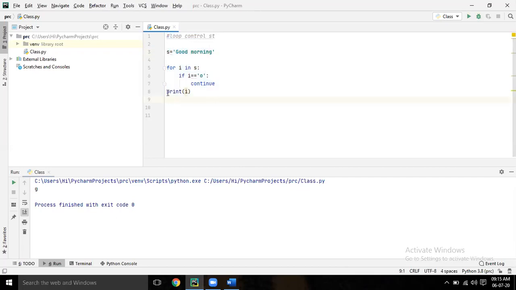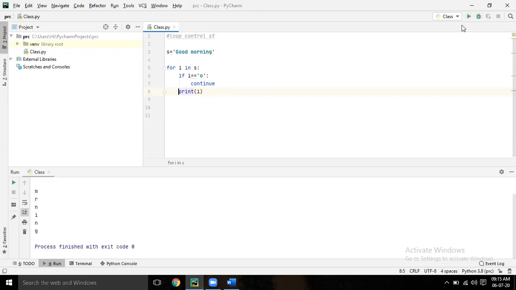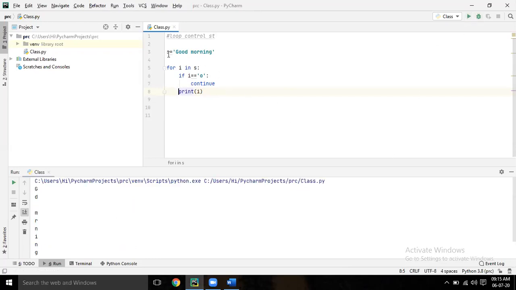Now just give a tab. Now you understood this print. This print means it will give everything without O. Now give one more tab. Bring your cursor to the print and delete. Give one tab. See, the indentation is not there properly. Give one more backspace, same line. Now it is okay. Now give tab. Even if you give a small space, it won't work. Now run it.